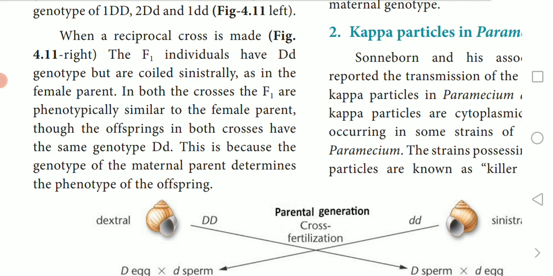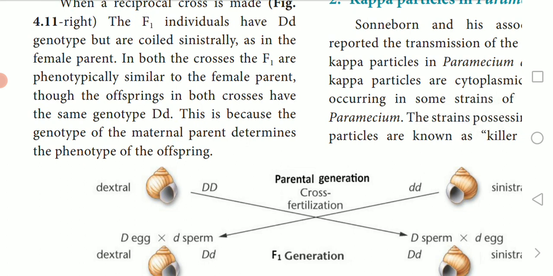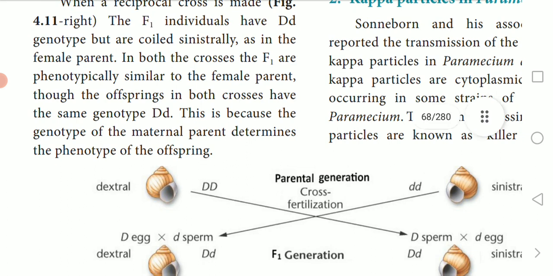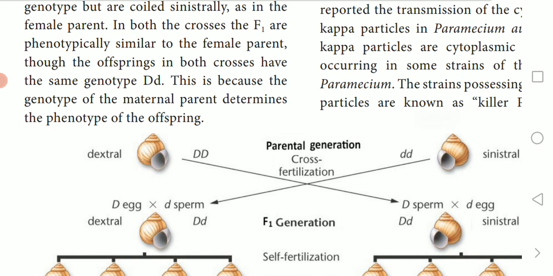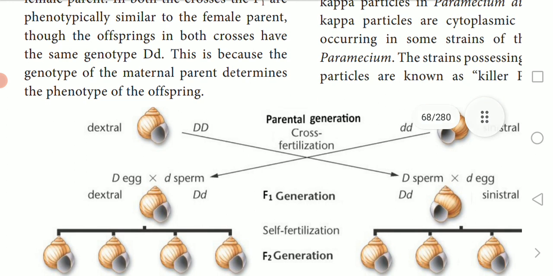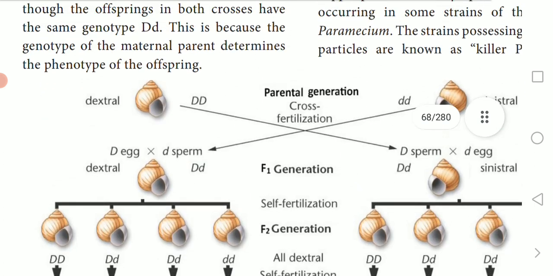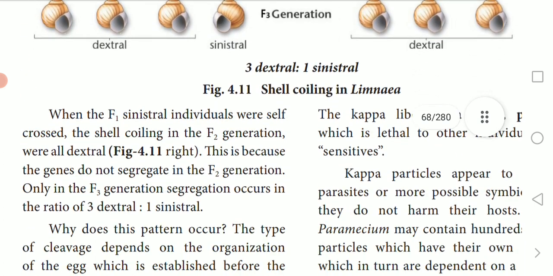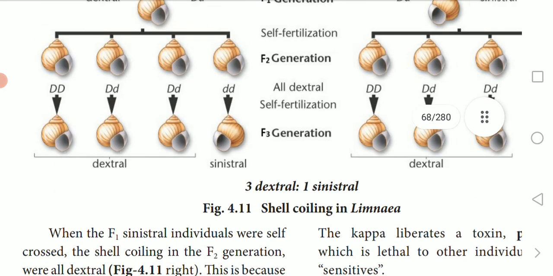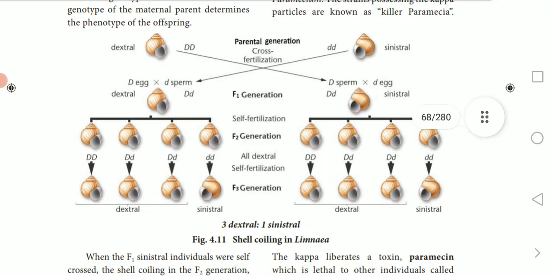That's the F1 generation. When the F1 heterozygous dextral individuals were self-crossed, the F2 generation showed dextral coiling with the genotypes one capital D capital D, two capital D small d, and one small d small d. That's what they say here. On the left side of the diagram, a reciprocal cross is made. A reciprocal cross means that whether the parent is dominant or recessive, whatever result comes, it comes as the dominant character.